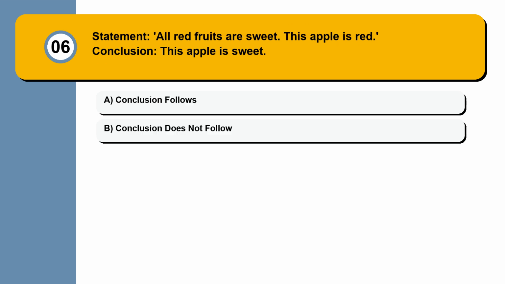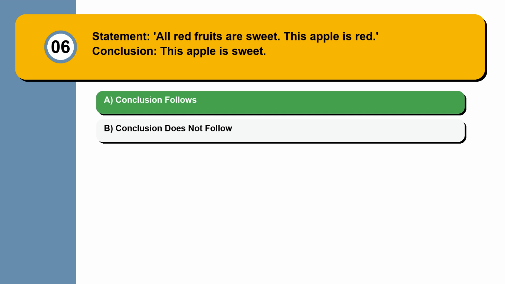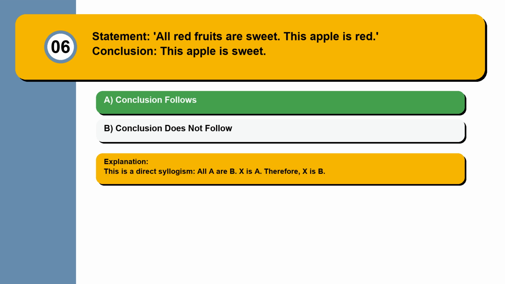Question 6. Statement: all red fruits are sweet. This apple is red. Conclusion: this apple is sweet. Conclusion follows. Conclusion does not follow. This is a direct syllogism: all A are B, X is A. Therefore, X is B.